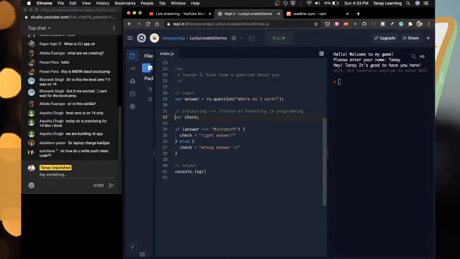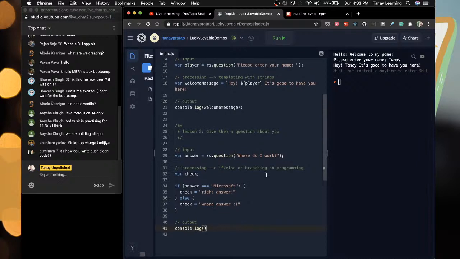Anyway, we're processing. So if else branching. We'll explain how if else works. If answer equals Microsoft, check is right answer, else wrong answer. So now check has the answer, and here we'll again practice string concatenation, this time directly. We'll say, hey, your answer was, or just to write better English, it was a right answer or wrong answer.